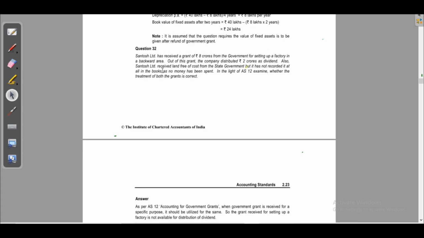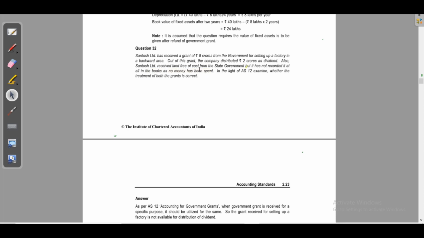Question number 32. Santosh Limited has received a grant of 8 crores from the government for setting up a factory in a backward area. Out of this grant, the company distributed dividend 2 crores. As per AS 12, it is not allowed. Also, Santosh Limited received land free of cost from state government, but it has not recorded it at all in the books, as no money has been spent.